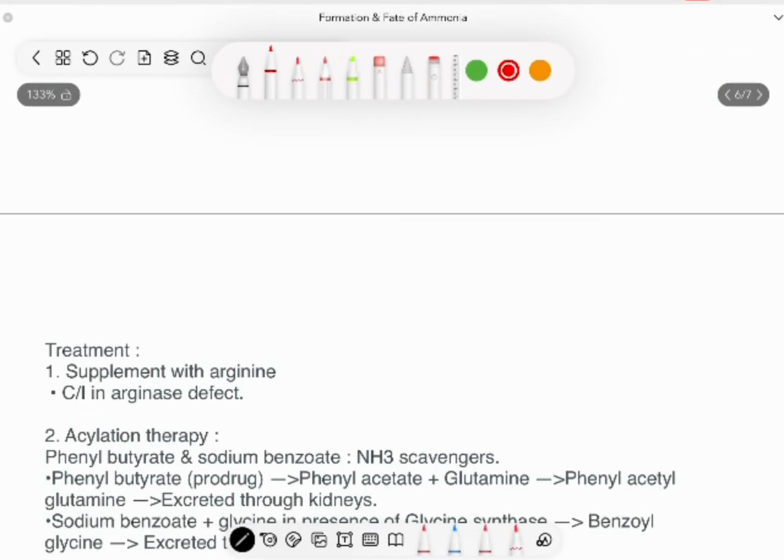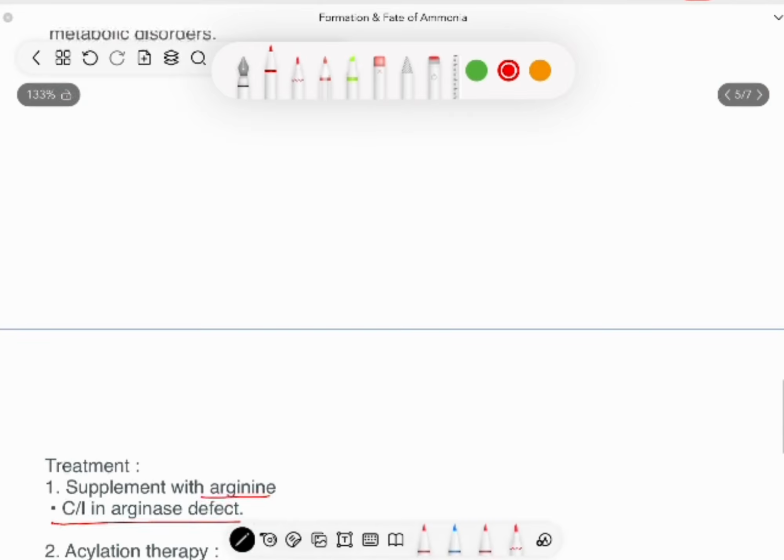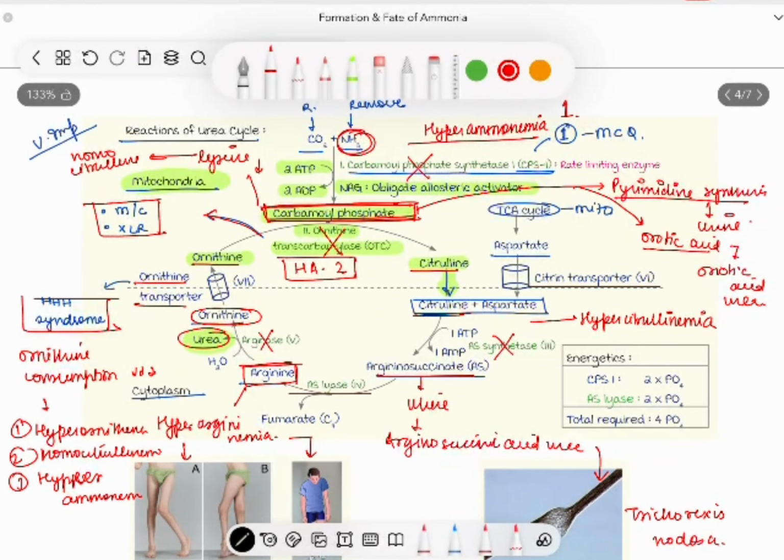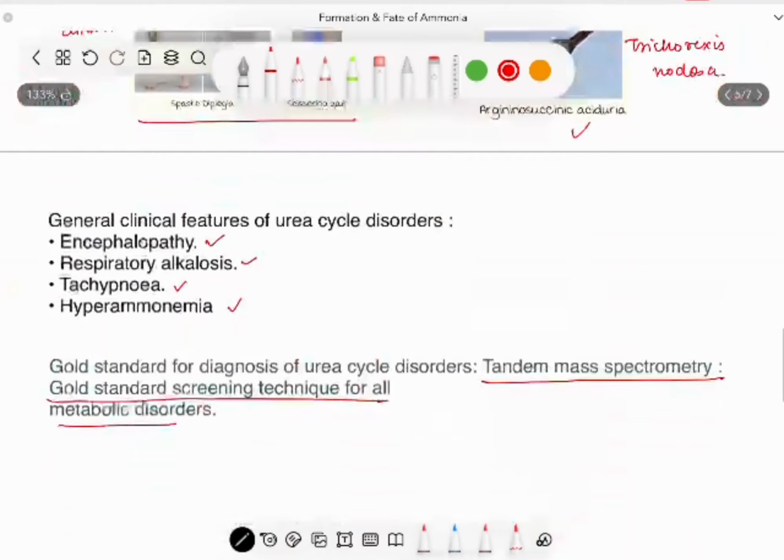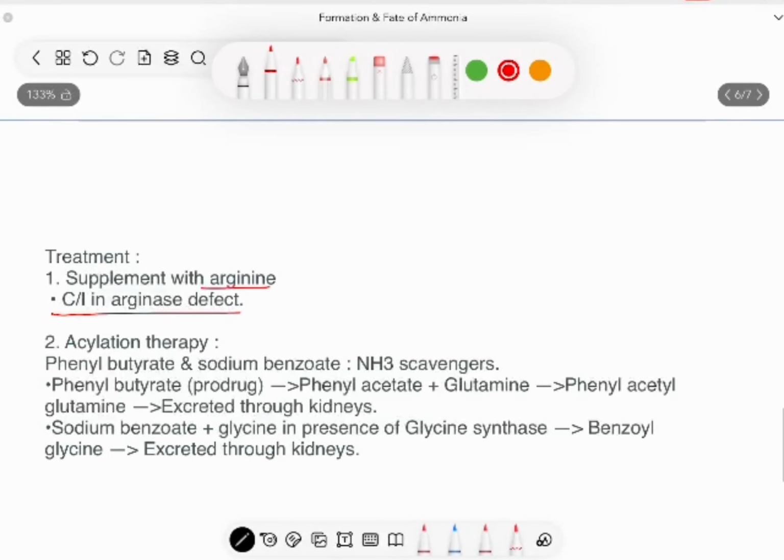Now, how do we treat this disorder? It is by supplementing arginine, except in case of arginase deficiency. In all other cases, we can supplement arginine. This is because arginine is a source of ornithine. If there is no arginase, this arginine will by default accumulate itself. But in other cases, arginine will supply ornithine, and as we know, a large amount of precursor pushes the reaction forward. So even if there is very decreased activity of OTC, if we have a large amount of ornithine, it may combine with some carbamoyl phosphate and push the cycle forward. So that is the rationale behind using arginine.